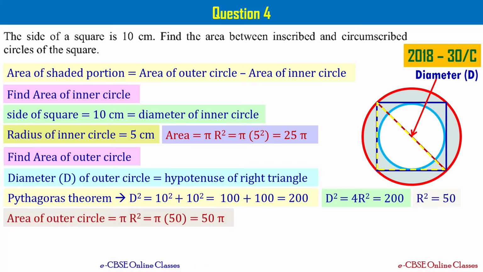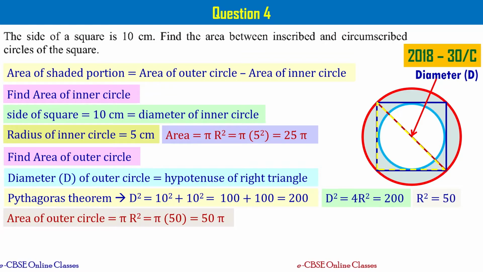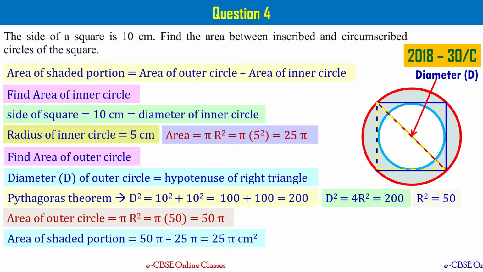Now we can say the area of the outer circle equals pi r square equals 50 pi. Right? Now what we have to do is subtract 25 pi from 50 pi to get the area of the shaded portion, that is equal to 25 pi centimeter square. Please take a note of this. This is what we are asked to find, right?